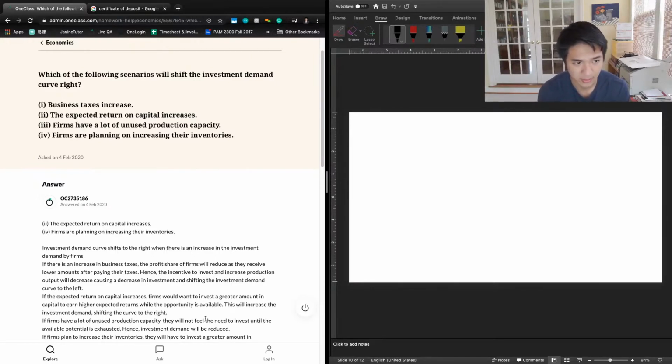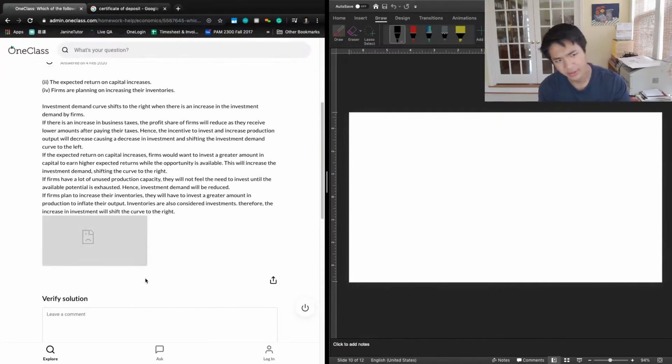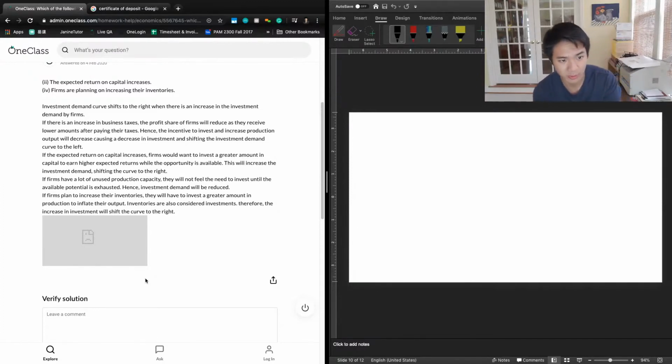Let's take a look at what the previous tutor said. So the previous tutor also said 2 and 4, the expected return on capital increases, and that firms are planning on increasing their inventories. And so let's take a look at their rationale. The previous tutor says that investment demand curves shift to the right when there's an increase in the investment demand by firms. If there is an increase in business taxes, the profit share of firms will reduce as they receive lower amounts after paying taxes. Hence, the incentive to invest and increase production output will decrease, causing a decrease in investment and shifting the investment demand curve to the left.